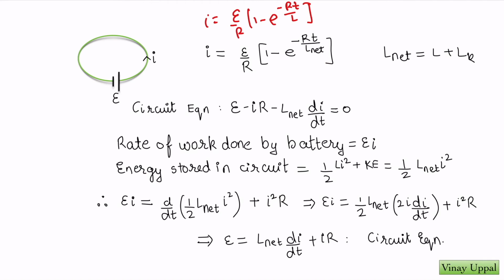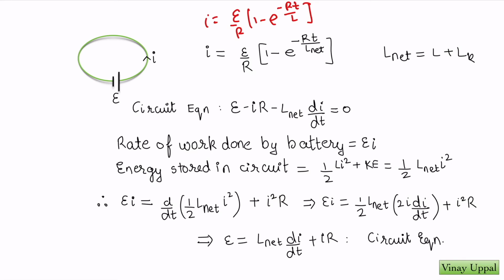L net. Simple. If you were to write the circuit equation, you will have E minus IR minus L di by dt is 0. This is the usual circuit equation for a loop having inductance, resistance and a cell. Again, just replace L by L net.